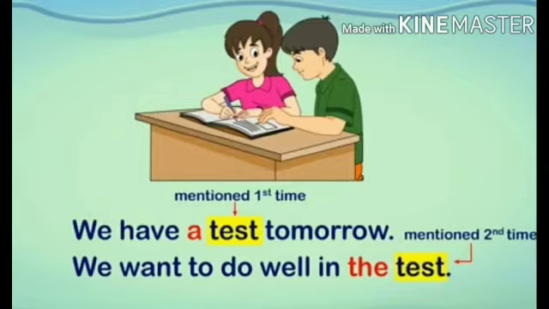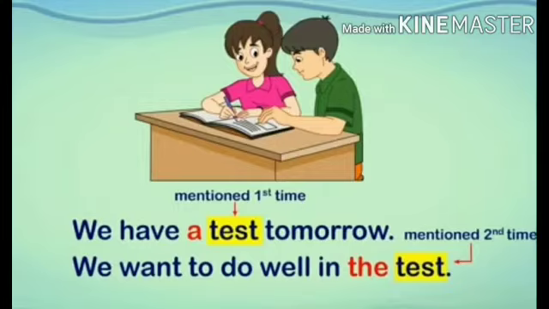Now the word test, when it is mentioned for the first time, we have used the article a. Now let us read the second part. We want to do well in the test. Now here the word test, when it is mentioned for the second time, we have used the article the. So this is the difference.